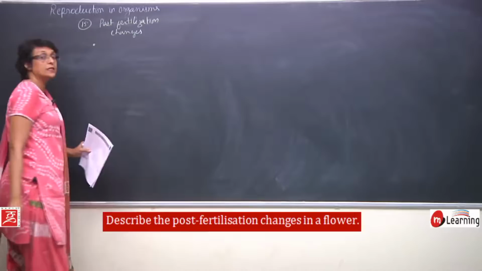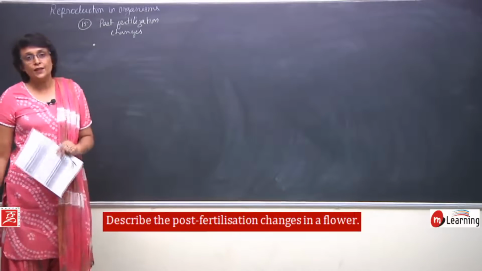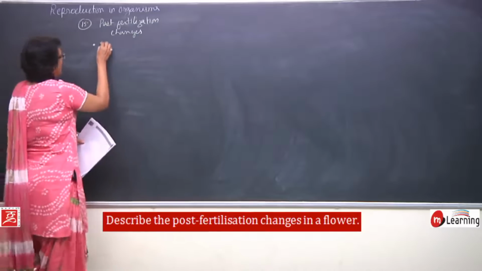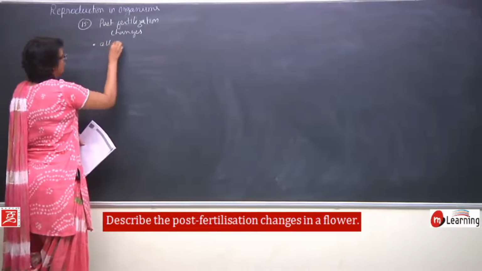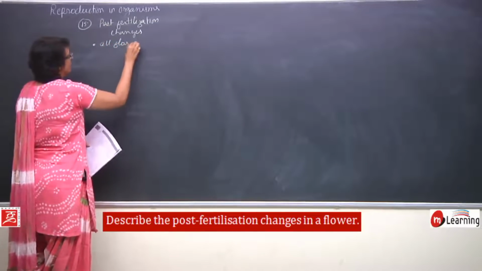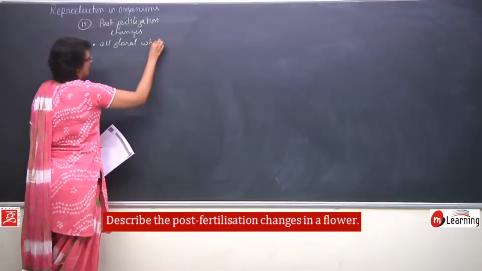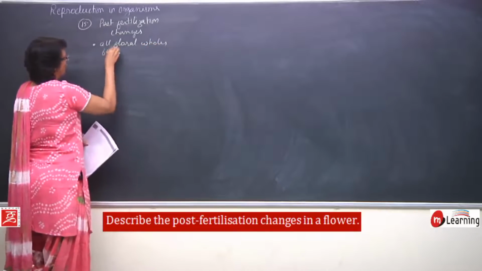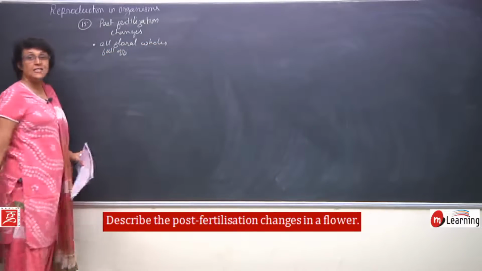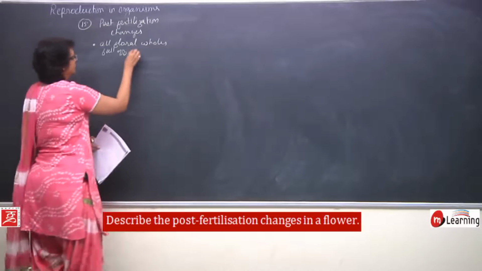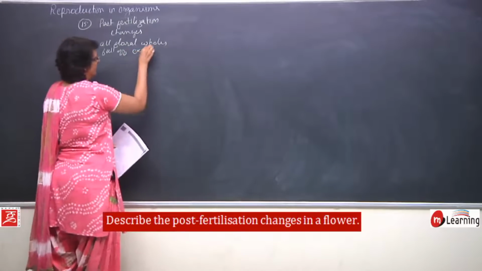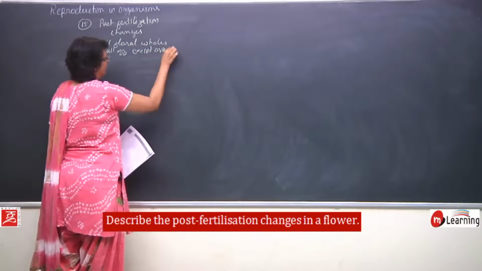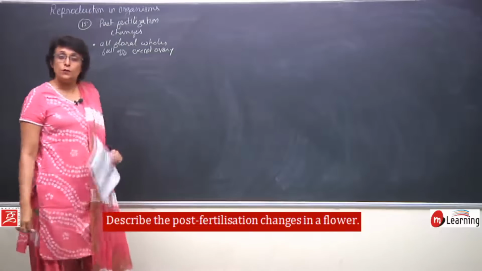What all changes take place? After fertilization, all floral whorls fall off except ovary. All other things will fall off.